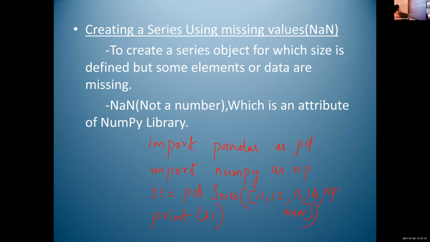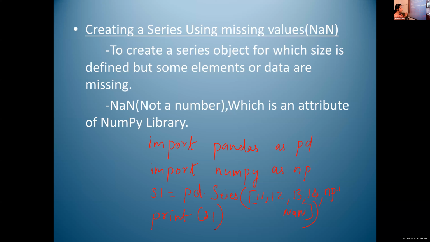Okay. So the first statement is import pandas as pd. Then second we have to import NumPy also. So write the statement import numpy as np. Then s1 is equal to pd.Series. Why is there no index value, Sharath? What is the index value of this program?